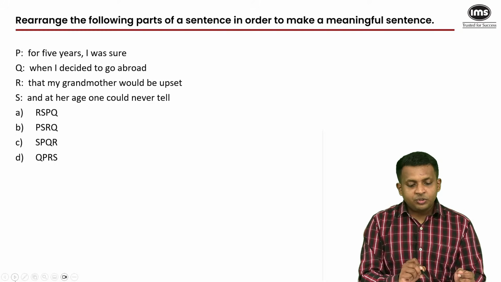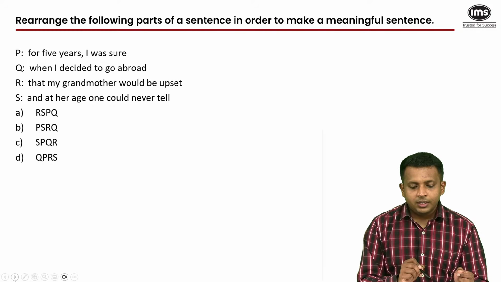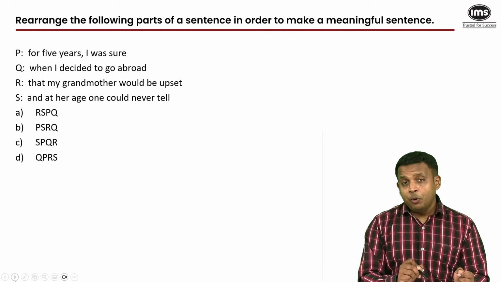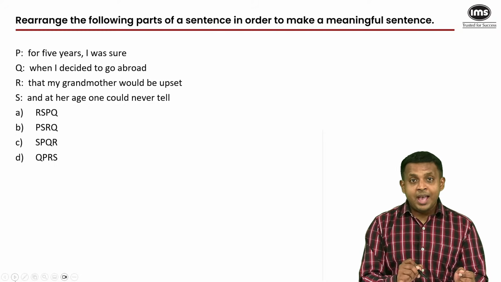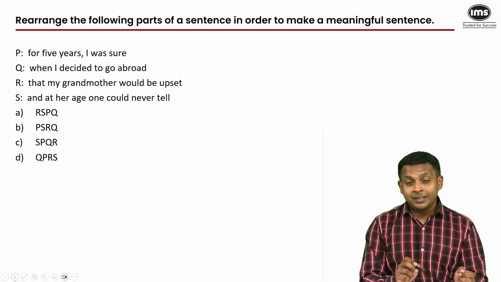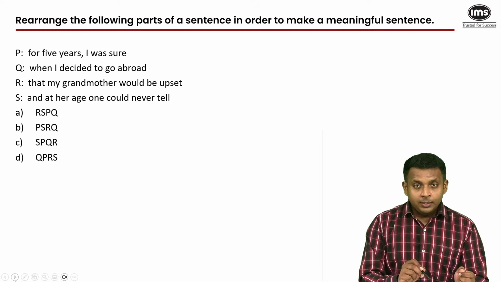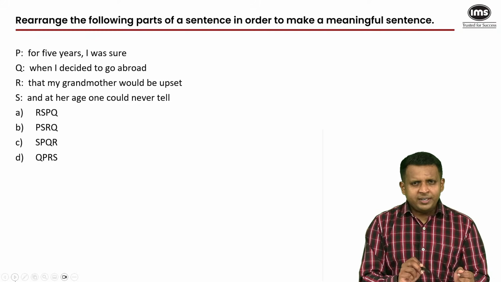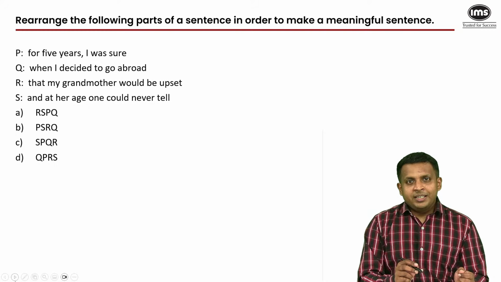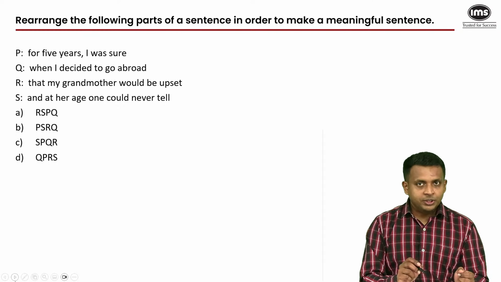Moving on to the next one, rearrange the following parts of a sentence in order to make a meaningful sentence. By this point, you may have gotten an inkling of how the difficulty level of the VA section of the JIPMAT is different from the other exams that you've already taken till now, right? That realization could vary from one student to the next, but broadly I feel the consensus should be that the VA section of the JIPMAT is substantially easier than even, let's say, the VA sections of the other two IPMATs, and that's a good sign.